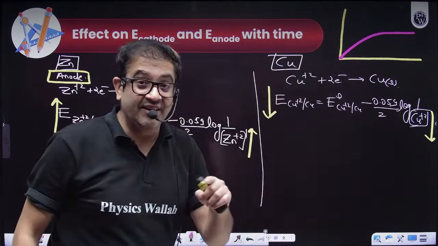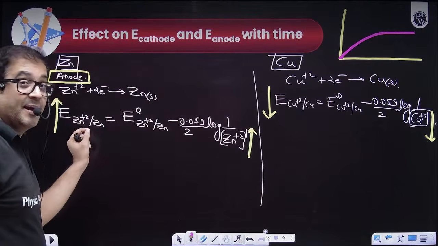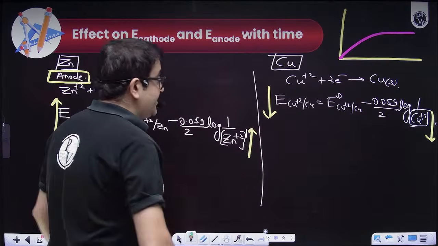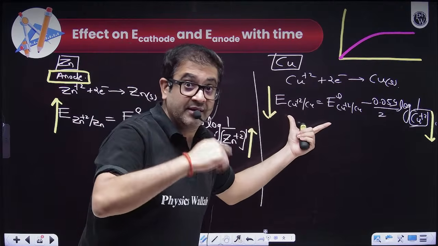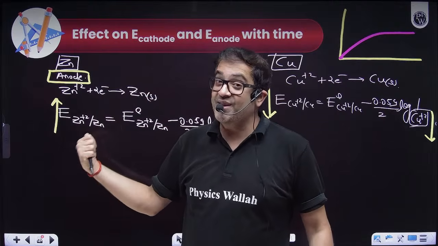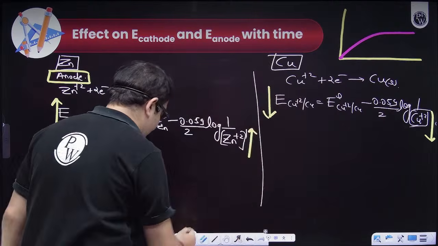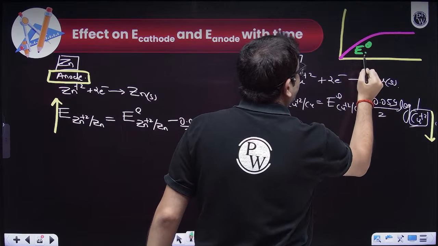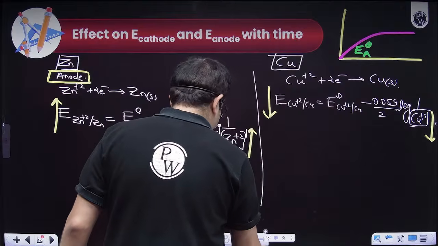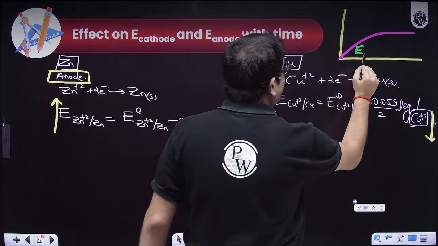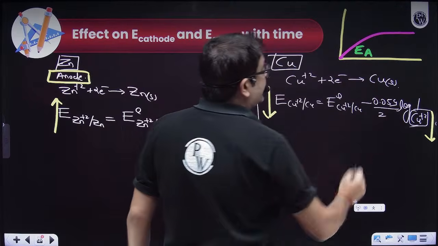That means the electrode potential will become constant. Now, what about the reduction potential? This is also an electrode potential, but this is the electrode potential of anode, not the standard one, which is increasing.